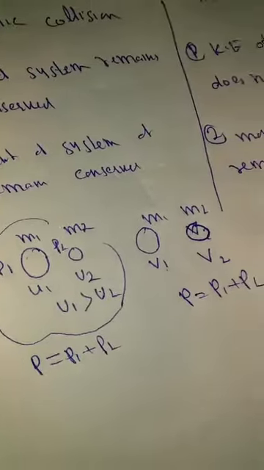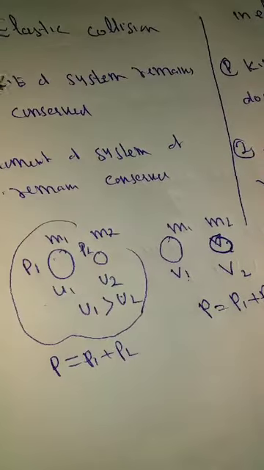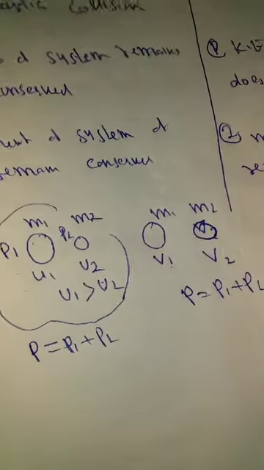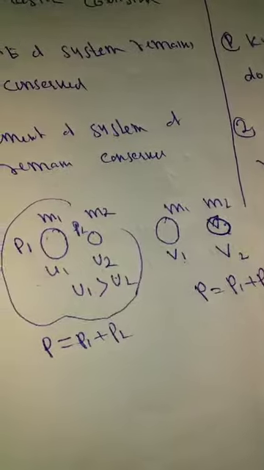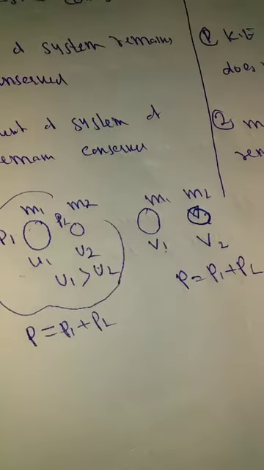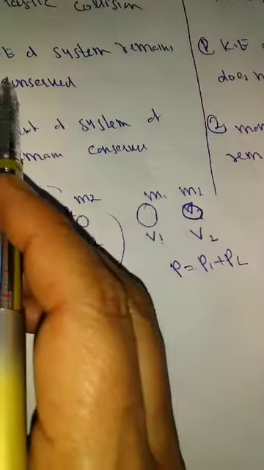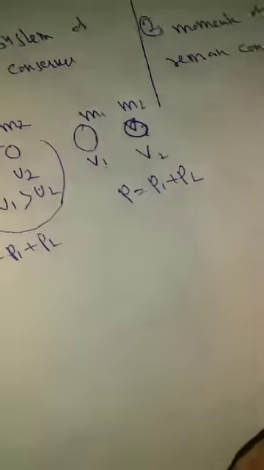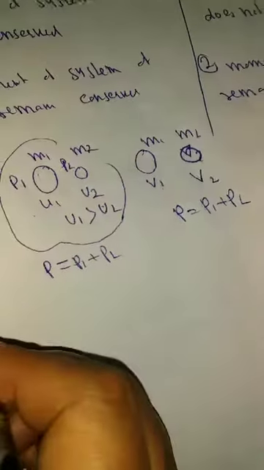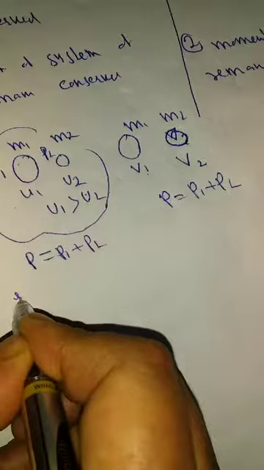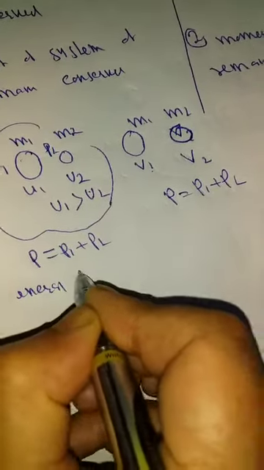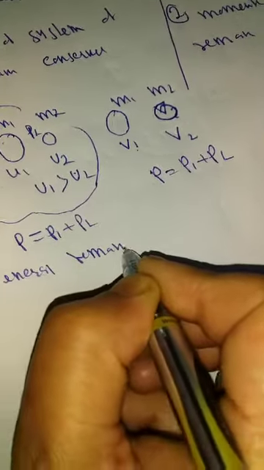But kinetic energy of the system, we also know that energy is neither created nor destroyed. The total energy remains conserved. Total energy, not kinetic energy, please. We have studied total energy in the previous class. That means in this case total energy remains conserved. Total energy remains conserved. What does that mean?